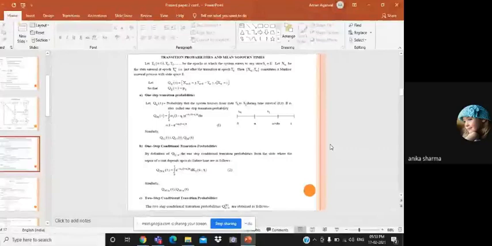Now, next, the one-step conditional transition probabilities. The probability Q20 given x(t) is that the system transits from state S2 to S0 during time interval t, given that the unit under repair in state S2 entered into failure mode after an operation of time x. So the probability Q20 given x(t) is the integration from 0 to t of e raised to the power minus.